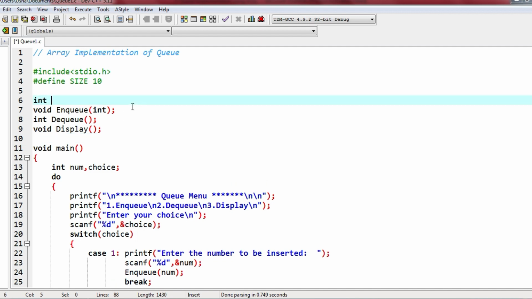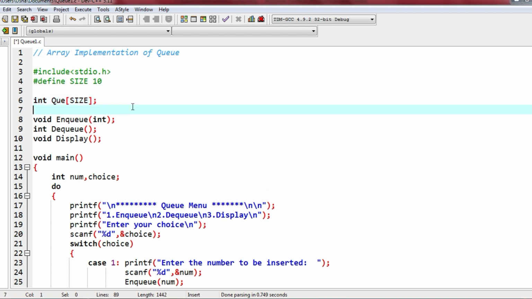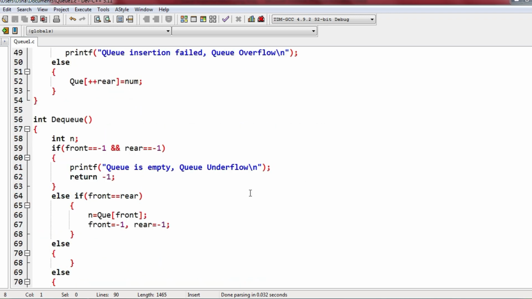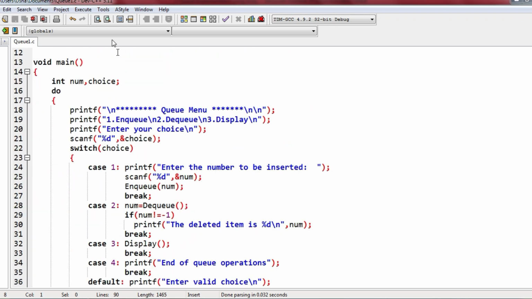int q size, okay, and we will have int front equals to -1, rear equals to -1. Yes, so global variables we had not declared, we had forgot that. Now I am declaring the global variable. Now I will compile. No errors. We'll execute the program now.